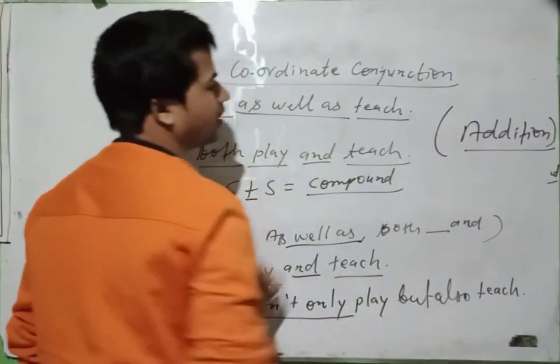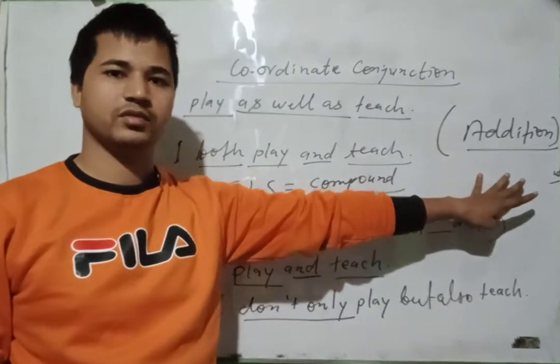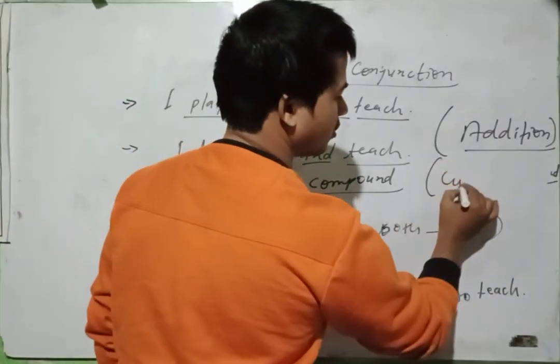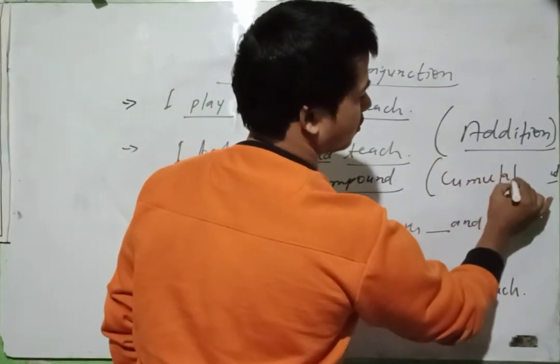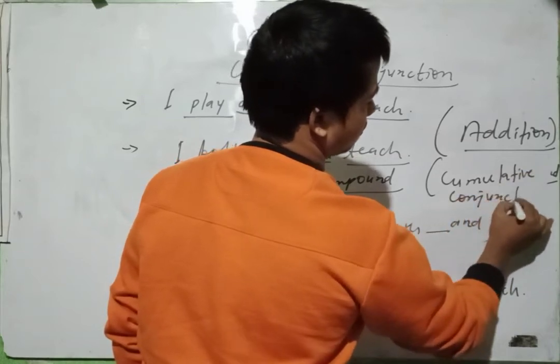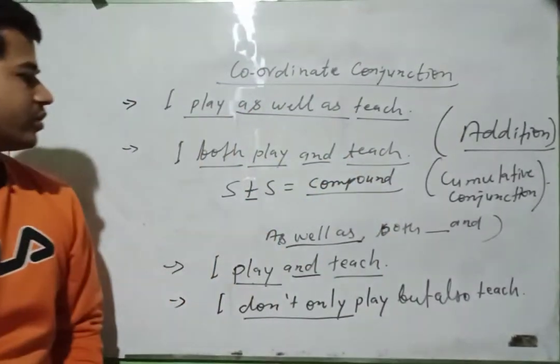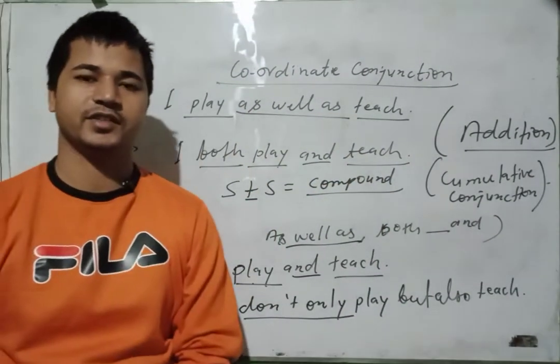Addition is the expression of the meaning of cumulative conjunction. You know, first cumulative conjunction. Clear? So in this way we can make a lot of sentences.